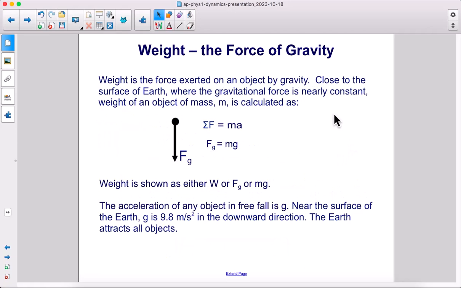Weight is the force exerted on an object by gravity. Close to the surface of Earth, where the gravitational force is nearly constant, the weight of an object of mass m is calculated as the force of gravity equals mg. Weight is shown as either capital W or F sub g or mg, since this is the equation for calculating weight. The acceleration of any object in freefall is g. Near the surface of the Earth, g is 9.8 meters per second squared in the downward direction. The Earth attracts all objects.